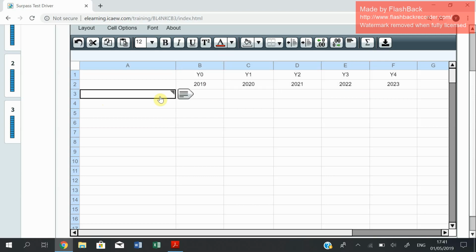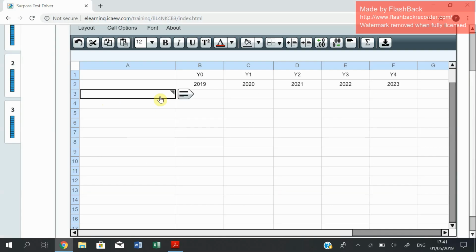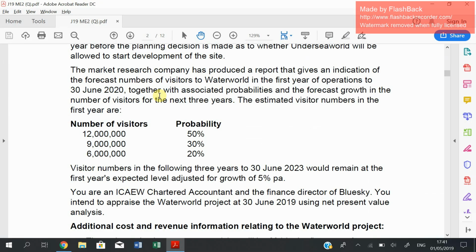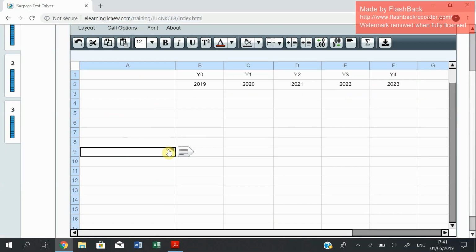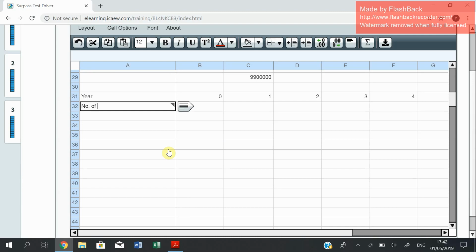So this is our format that we are going to use. Visitor numbers in the following 3 years to 30th of June 2023, this is what we included here, would remain at the first year's expected level, adjusted for 5% growth. So if we get back to here, we are going to have our year here. We are going to have year 0 is here, year 1, year 2, year 3, and year 4. The number of visitors that we are going to include.